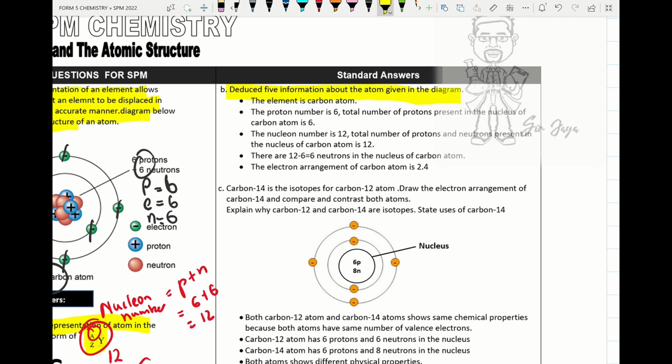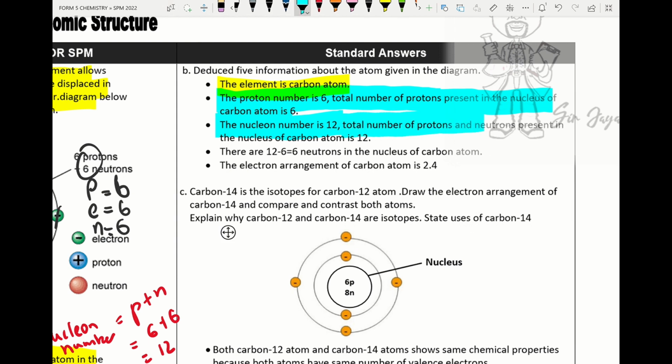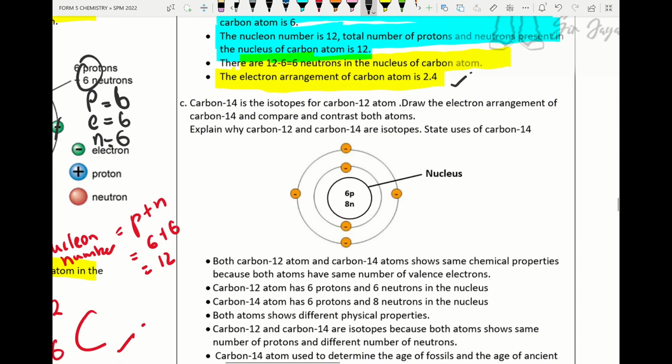Deduce 5 pieces of information about the atom in the diagram given. So this atom is known as carbon atom, and the proton number is 6. The total number of protons present in the nucleus of an atom of carbon is 6. The nucleon number is 12. The total number of protons and neutrons present in the nucleus of the carbon atom is 12. So we do what? 12 minus 6. Okay, 12 minus 6 is 6 neutrons in the nucleus of the carbon atom. The electron arrangement of this carbon atom is 2.4. So we try to deduce 5 pieces of information.